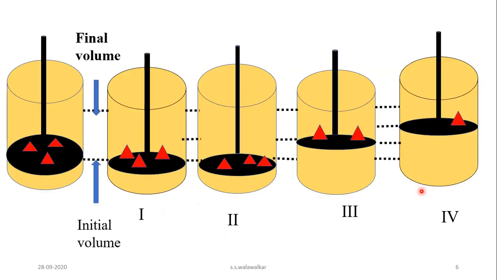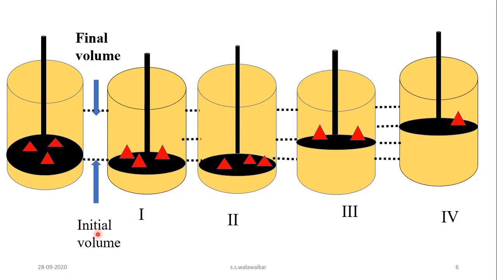Now this change takes place very slowly. Here is the cylinder, fitted with a movable piston, with gas enclosed, and some mass is put on the piston. Suppose the external pressure is exactly equal to the pressure of the gas, then the system attains mechanical equilibrium, with this initial volume.